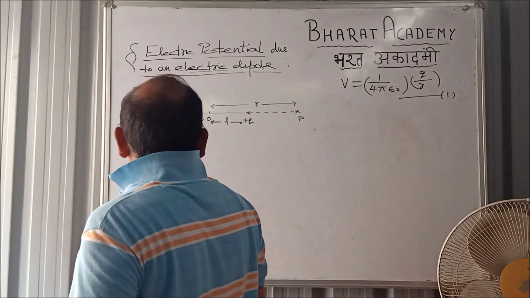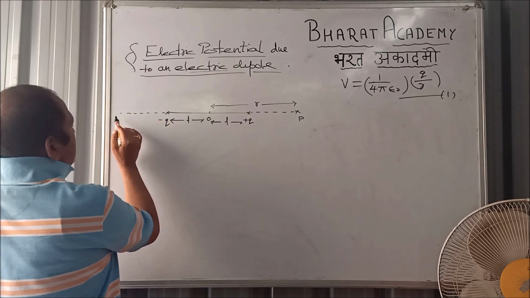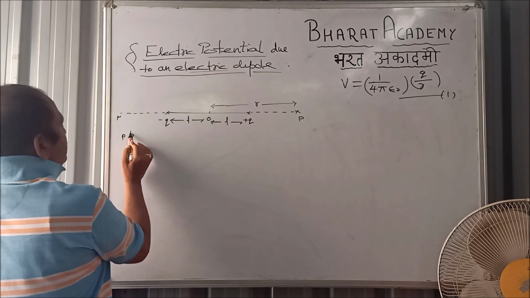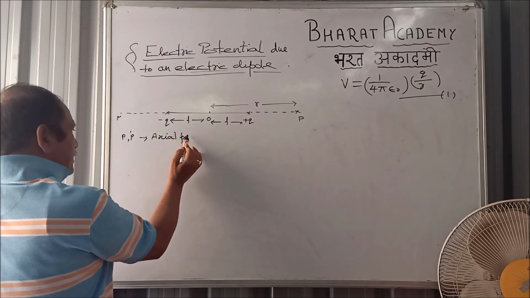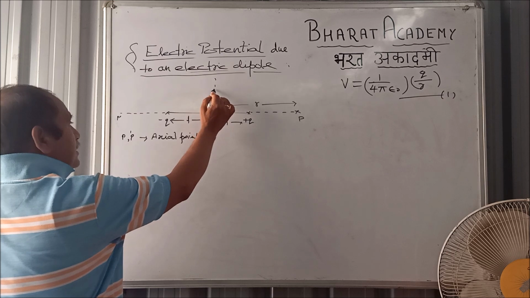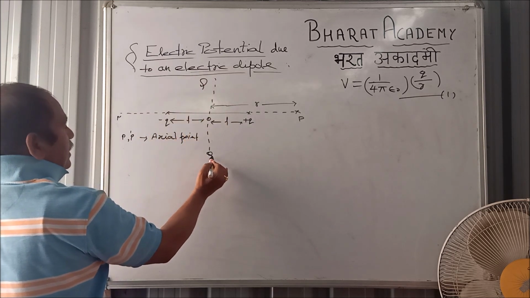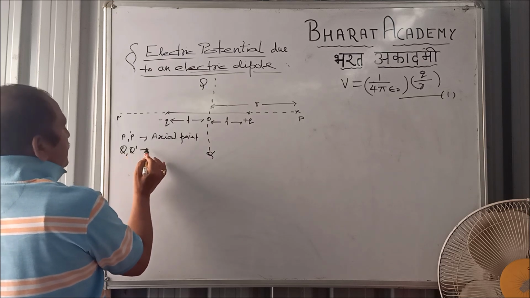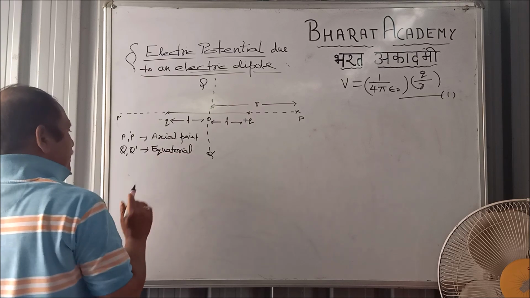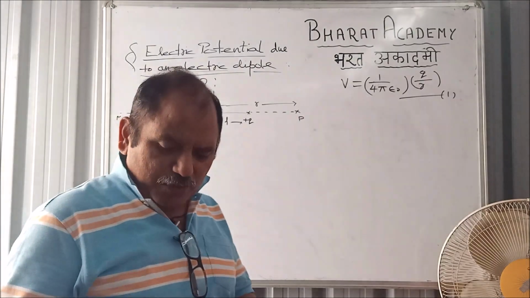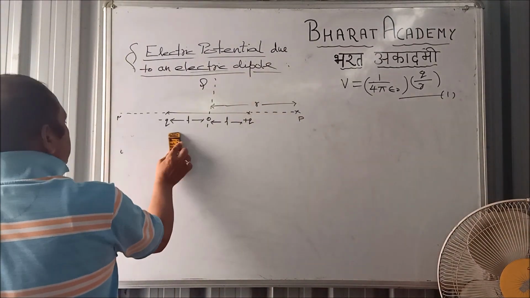Same way here also, we will have two types of points. If the point lies along the axis, we name it an axial point. If the point lies along the perpendicular bisector, we name it an equatorial point. So we will calculate one by one the electric potential due to an electric dipole, first at an axial point.